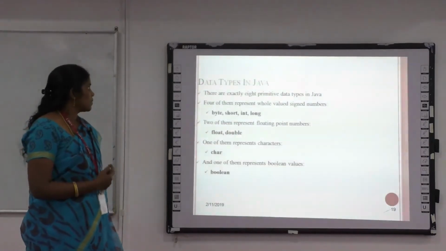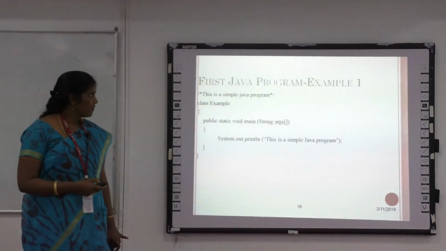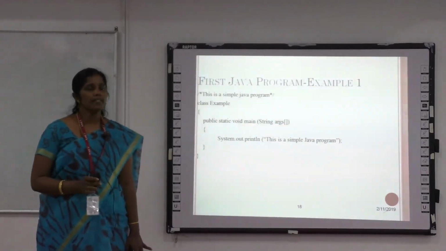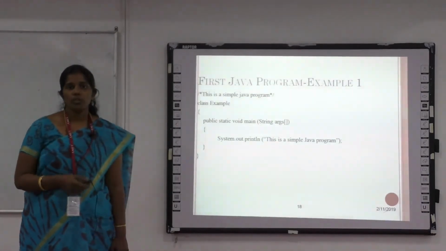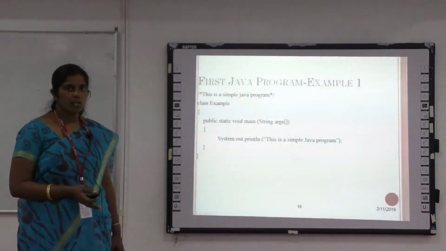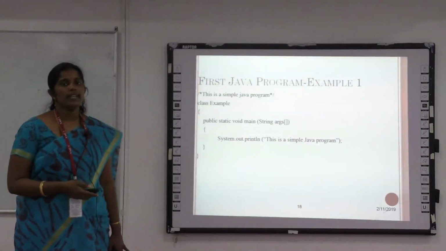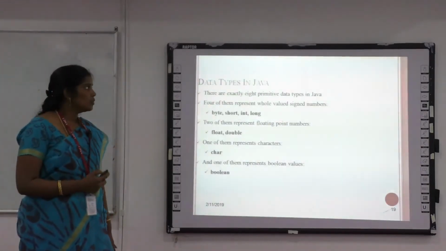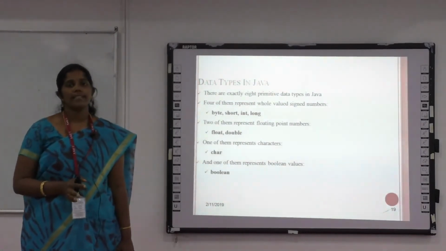Once you know how to print, in the previous example we were only printing a statement. This is my simple Java program. If you want to do calculations, basic operations, or use control statements, you need to enhance your programming skills. To do this, first you have to know about data types. What is called a data type?